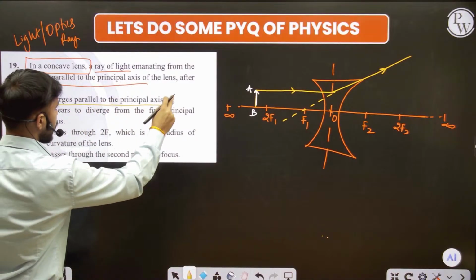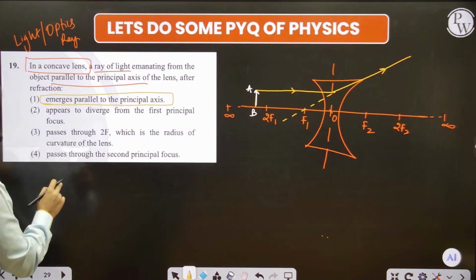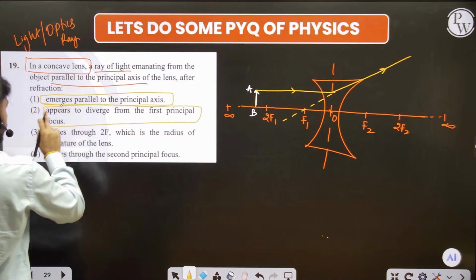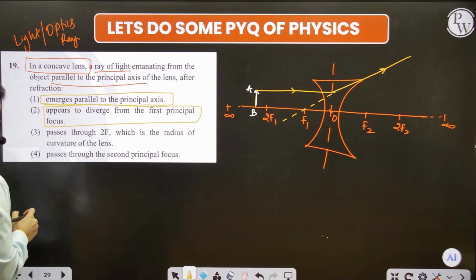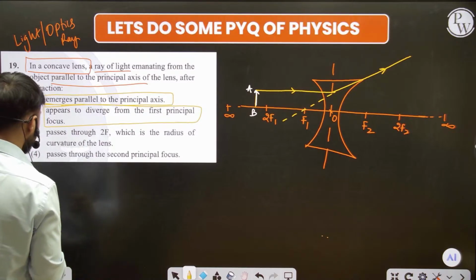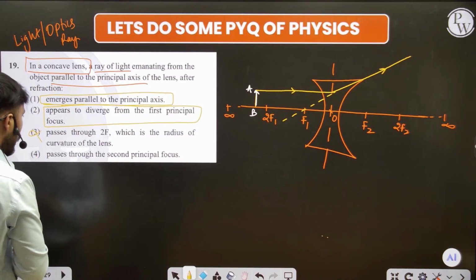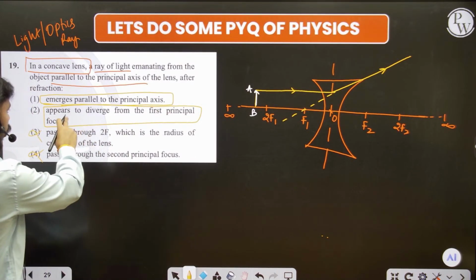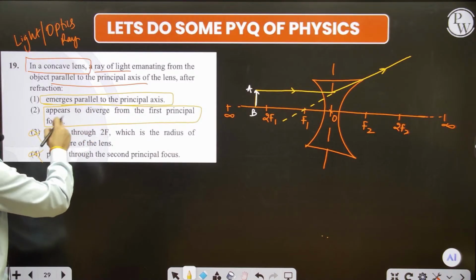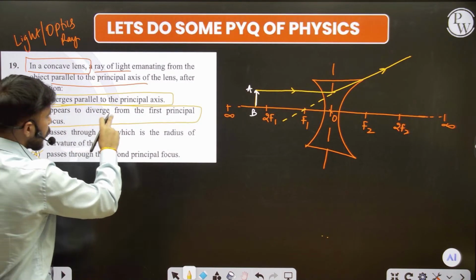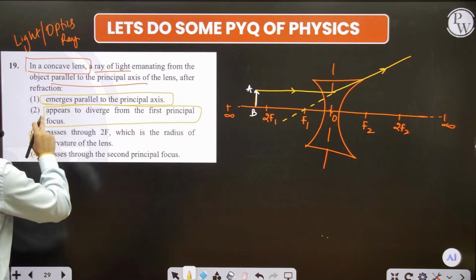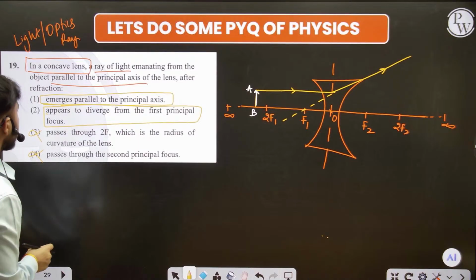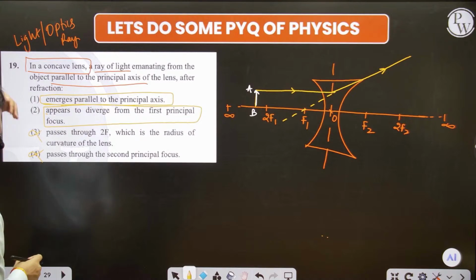Emerge parallel to the principal axis. Appears to diverge from the first principal focus. Passes through F2, which is the radius of curvature? This is not ever going to happen. Passes through the second focus? No, not happen. Appears to diverge, okay, this is the option. I feel like this is maybe the answer, but read it again. Appears to diverge from the first principal focus, and this first one emerges parallel to the principal axis. Again, read the question now.